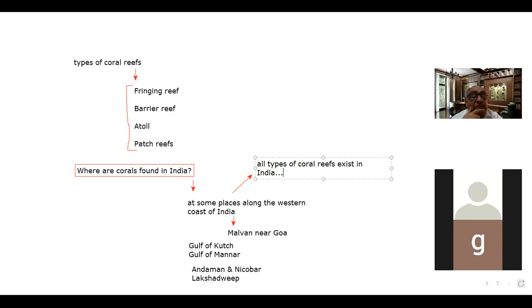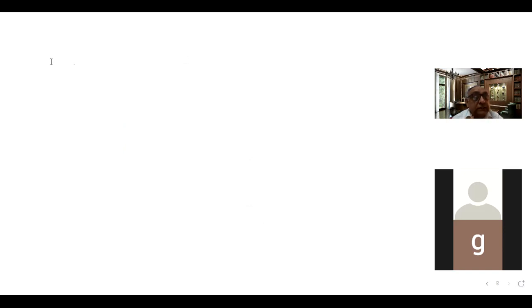So the next thing is, what is the importance of the coral reefs? This part is also important.